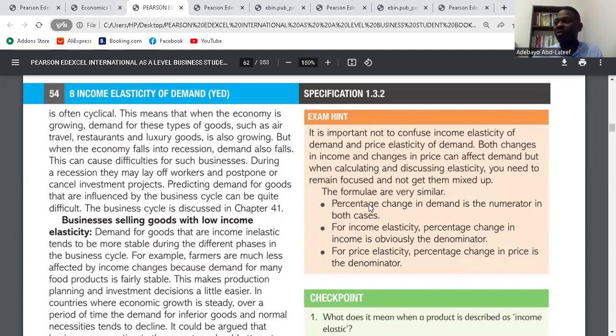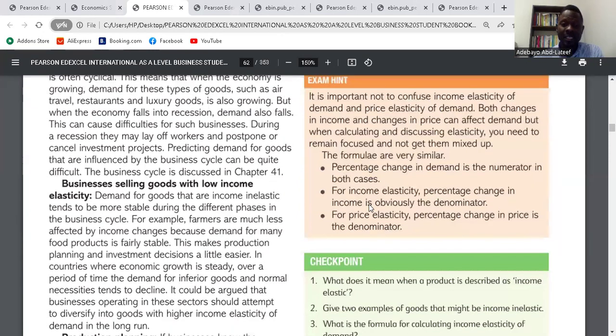Reducing the workforce will mean that some people will be unemployed. So businesses that are income elastic will sell more when the economy is growing and sell less when the economy is in decline, or recession. I think the point is clear. Those are for income elastic, and they are basically luxury cars and the like.